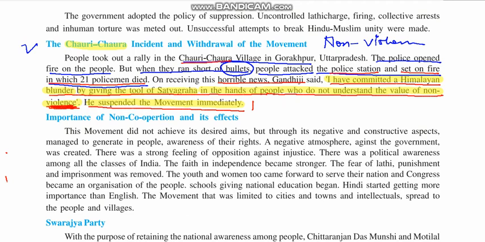Many people even tried to explain to Gandhiji that the movement should continue, and that such incidents are very normal. But Gandhiji was firm on his words.